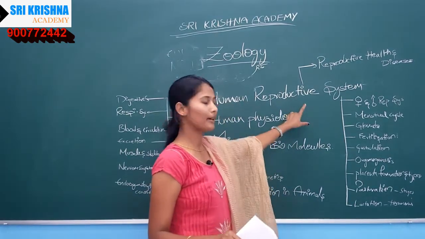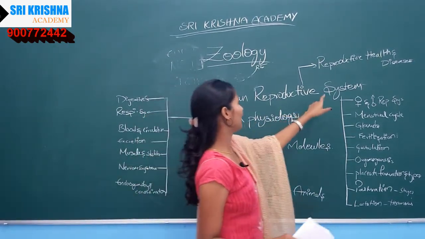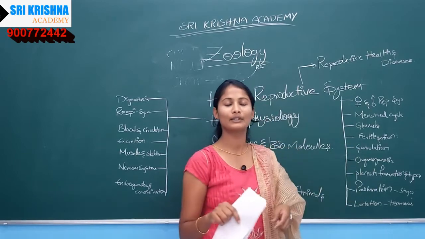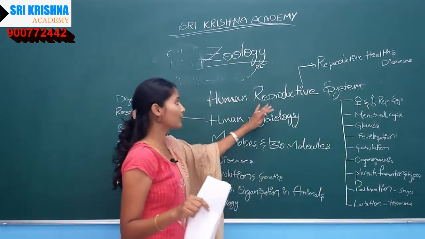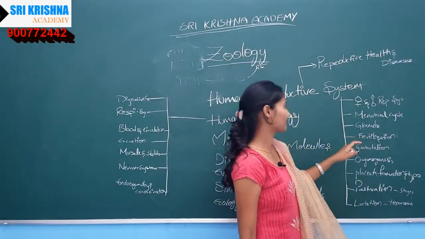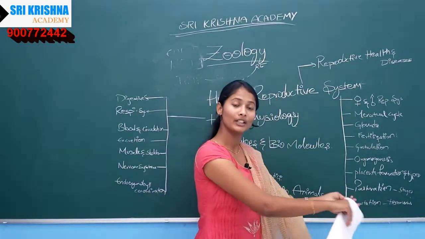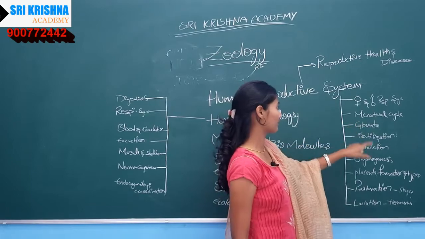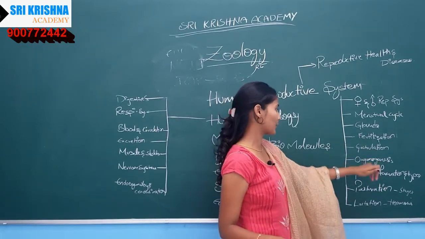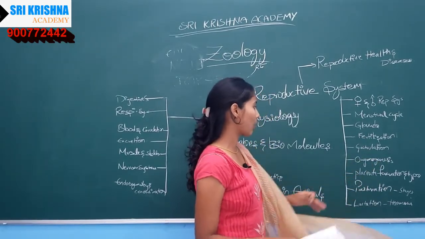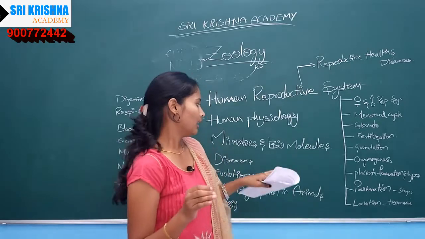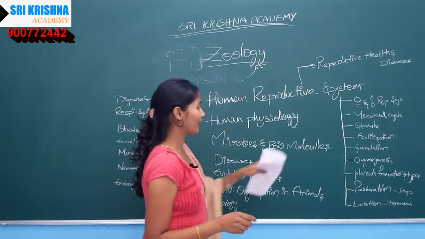Okay, if we talk about the human reproductive system, it also has another topic connected to it, that is reproductive health and the diseases concerned with that. In the human reproductive system we will be dealing with male and female reproductive systems, menstrual cycle, the glands related to the human reproductive system, and fertilization, ovulation, spermatogenesis, and then gastrulation, organogenesis, placental formation and types, parturition and lactation, and the hormones related to lactation. Okay, these topics are very much important.